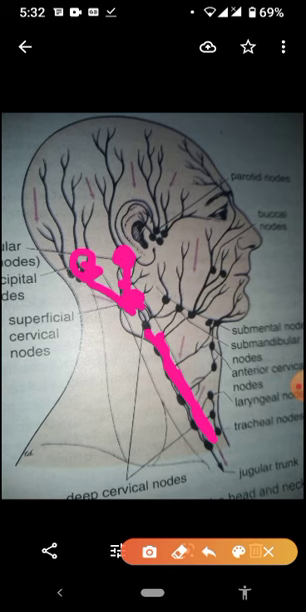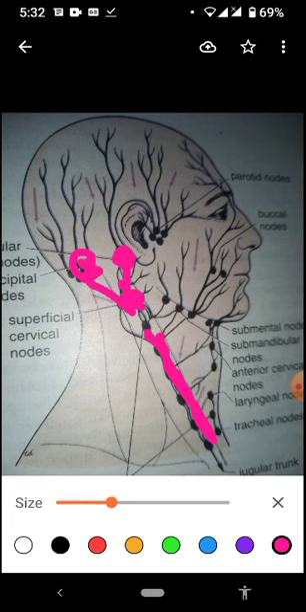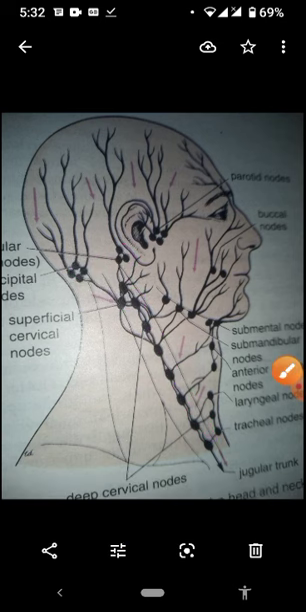So we have discussed all the things which are present in the superficial fascia of the neck, and after this lecture we will discuss the deep fascia of the neck and everything which is present in the deep fascia.